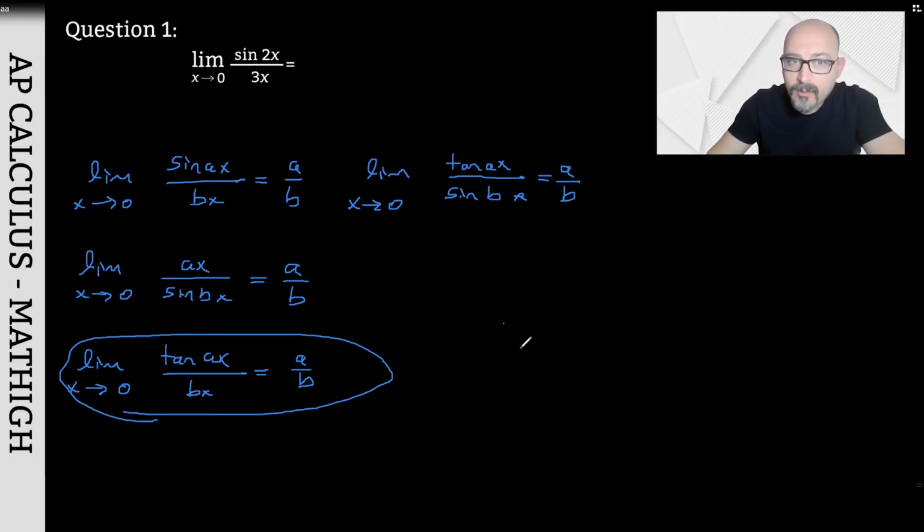If we solve the first question with this information, we have sine of 2x on top and 3x at the bottom. So the answer to our question should be 2 over 3. In the second question, we are asked to find the limit as x approaches 0 of tangent squared of 3x divided by 2x squared.